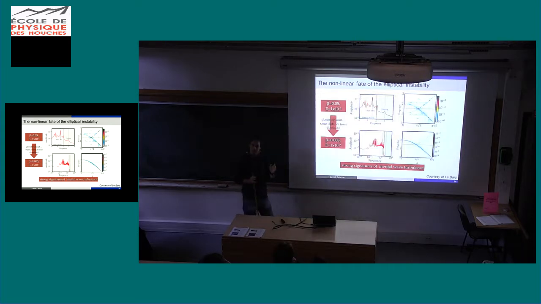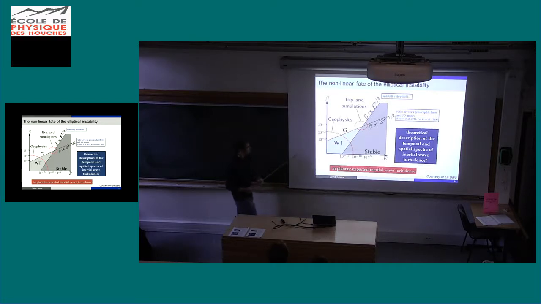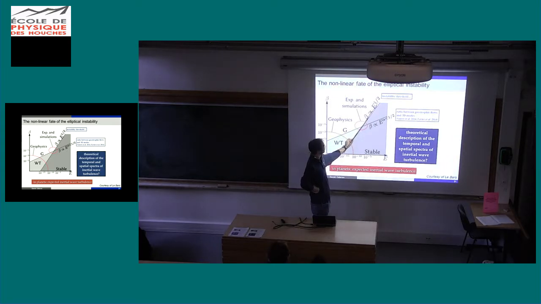Okay, so we can have two regimes, the geostrophic one and what they call the inertial wave turbulence. What about planets? Where are we? It's difficult to answer, but we work on that. First, you always have to be larger than the damping to have instability. So you have to be above this line. Below that, the strength, the LTC, is not strong enough to drive anything.